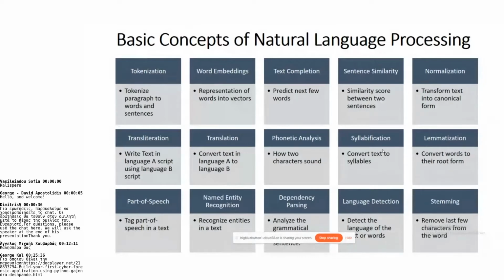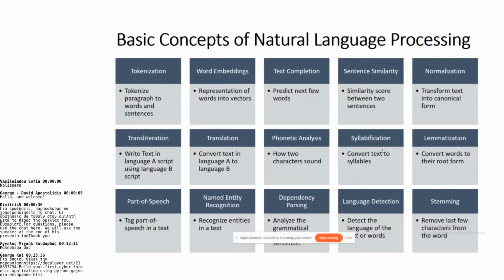Then sentence similarity. You can check how close two sentences are by computing a score. There are some measures such as cosine similarity. You can compute the cosine similarity on two sentences and tell how close those two sentences are. The next is normalization. In normalization, we transform the text into its canonical form.